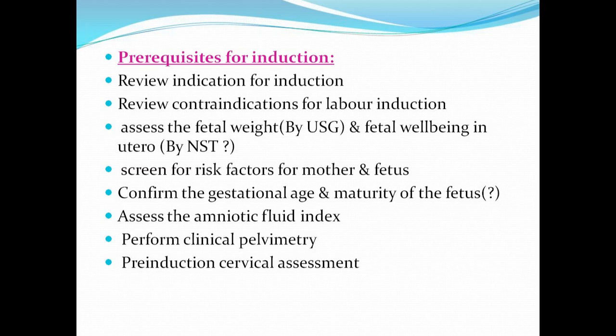Okay, the cervix is getting prepared for the process of labor. So because of these pre-labor cervical changes, the cervix is becoming soft, dilatable, and getting ready for the process of labor. So those changes should happen naturally only.